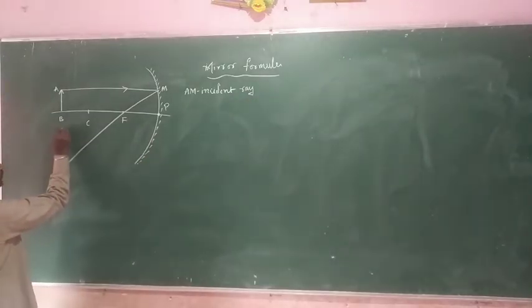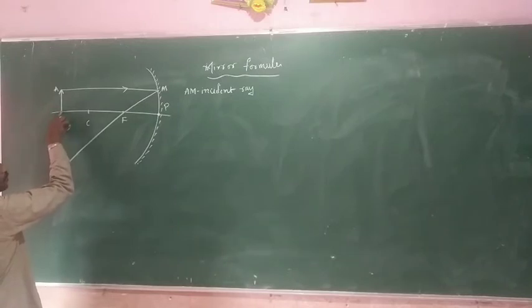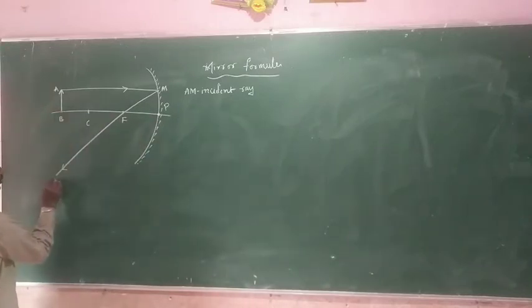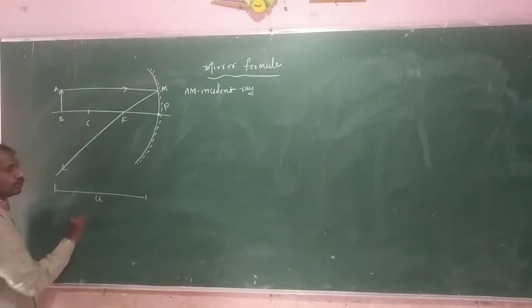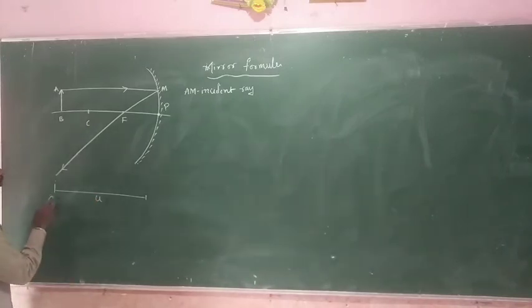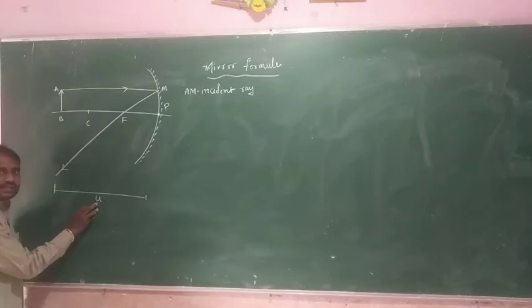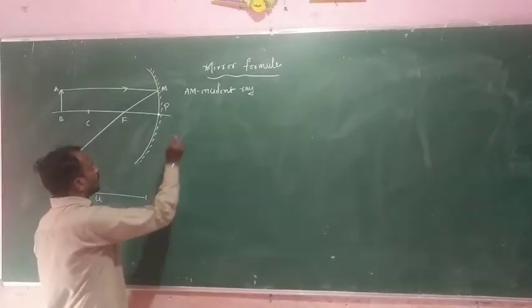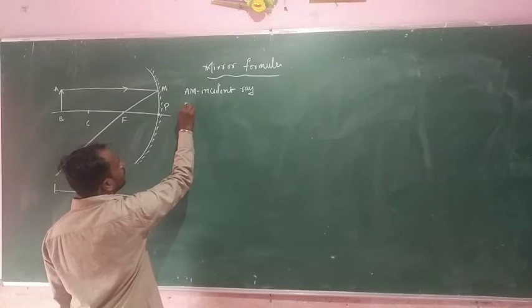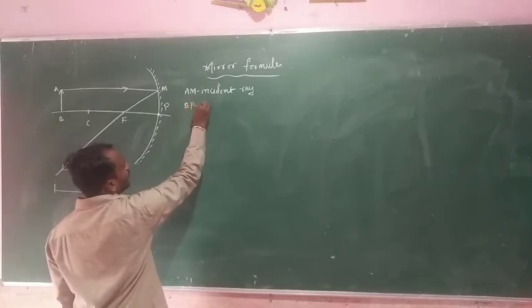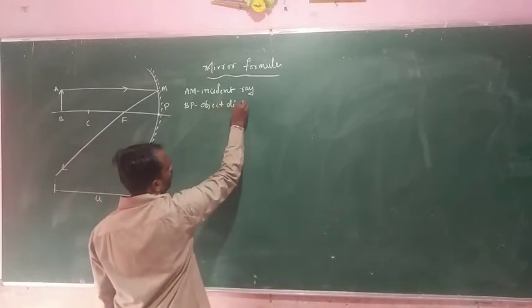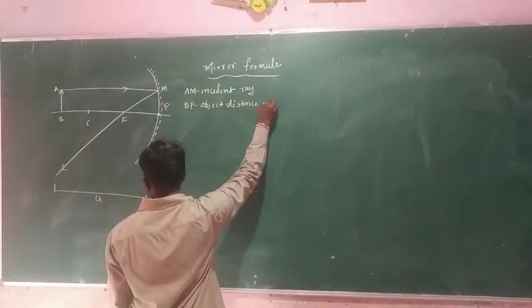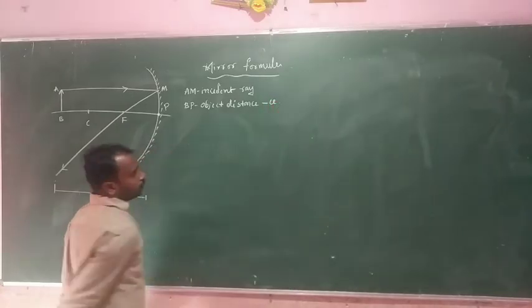And here, the distance between the object and the pole of the mirror, we consider this distance U. Distance between object and pole of a mirror is U. Okay. So here B to P we consider the object distance. Object distance means U.